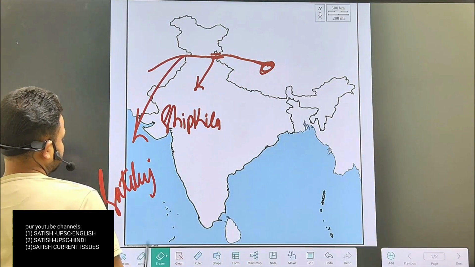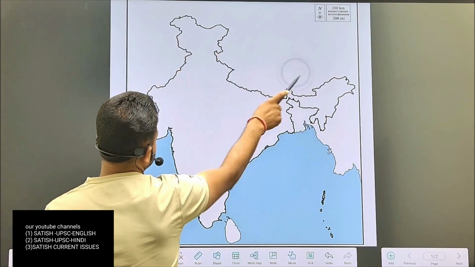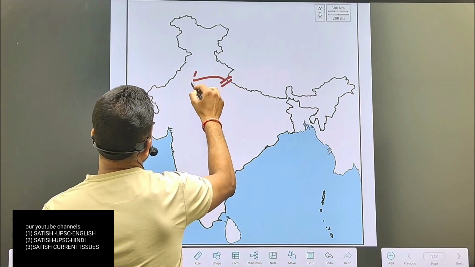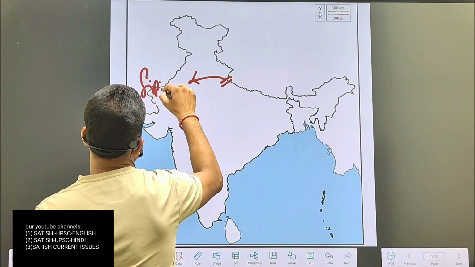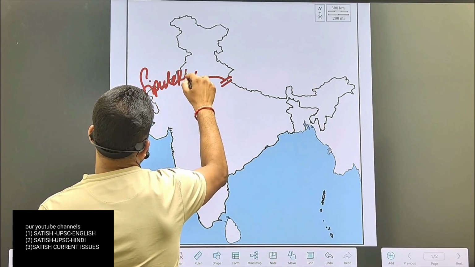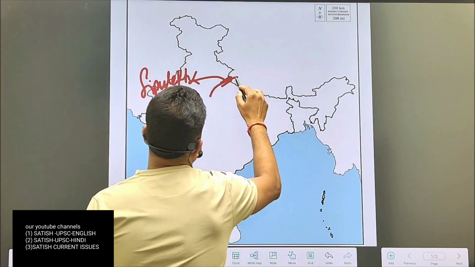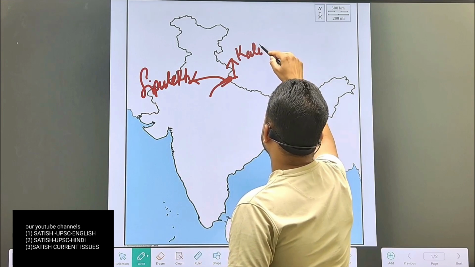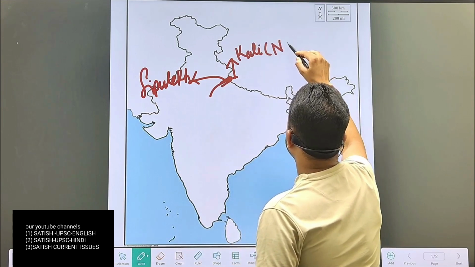The next pass is situated in Uttarakhand. Here another pass is situated which is called Lipu Lake. And from Lipu Lake, the Kali river, which is named so in Nepal, enters India.